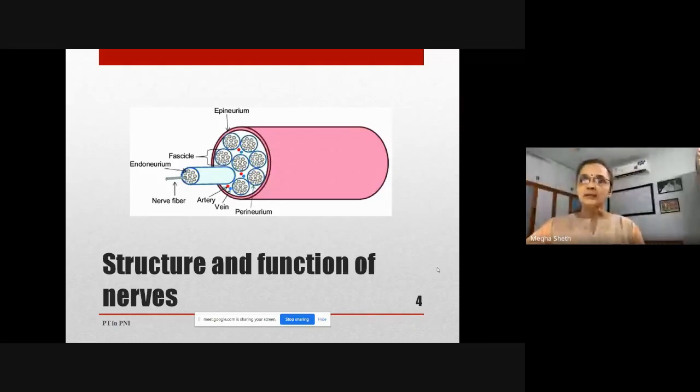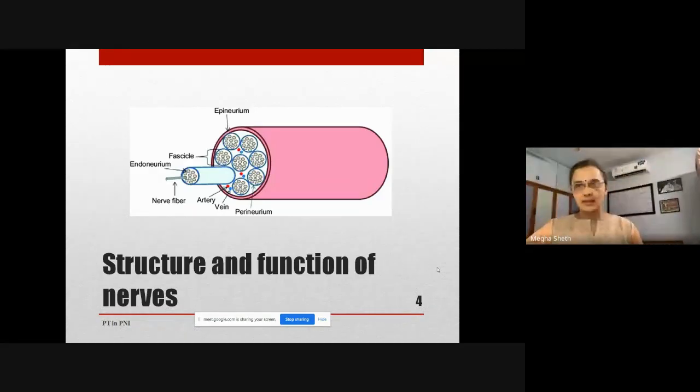Bundles of axons surrounded by the endoneurium are then carried in fascicles, and these fascicles together are covered by the epineurium. So epineurium is the outermost cover of the nerve, and the thickness of this epineurium is almost 50% of the cross-sectional area of the nerve. So you can imagine how thin the axon is.